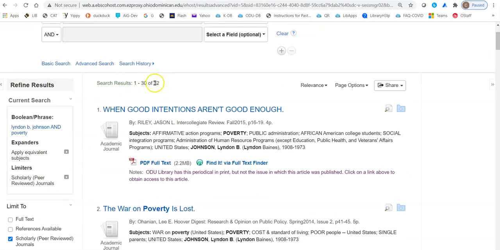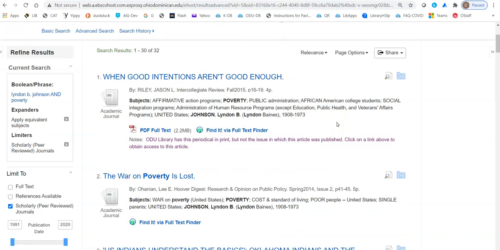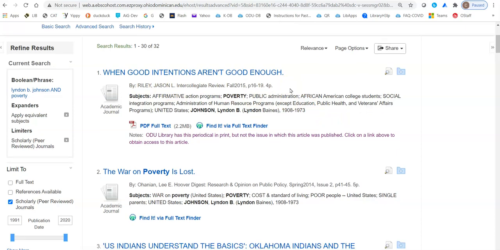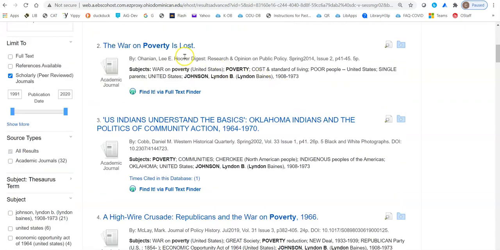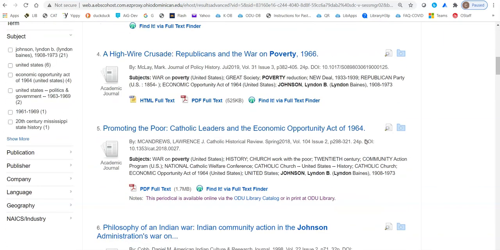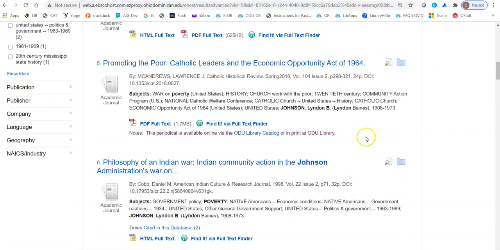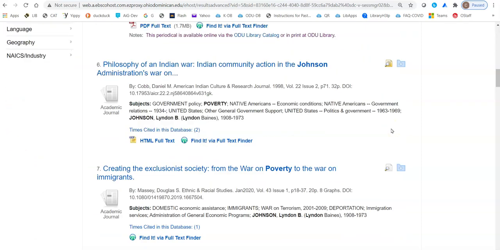So now we're down to a much more manageable list of 32 potentially. And again, as I scroll down through here, you'll notice that there are articles, I'm looking at the titles. Boy, when good intentions aren't good enough, the war on poverty is lost. And we scroll down again, promoting the poor.